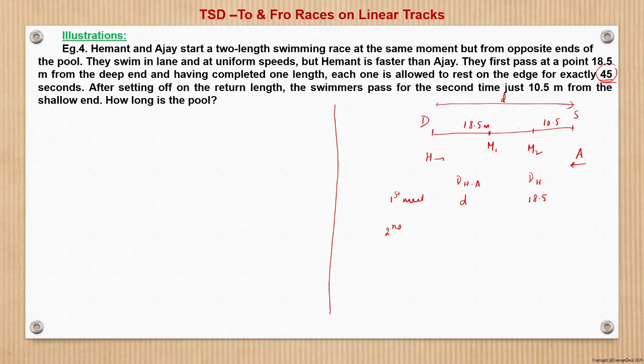For the second meet, total distance covered by Hemant and Ajay would be 3D, 1D for the first meet and 2D for the second meet. And so therefore we can say DH, that is the distance covered by Hemant in the second meet, will be just 3 times this, 18.5 into 3, which is